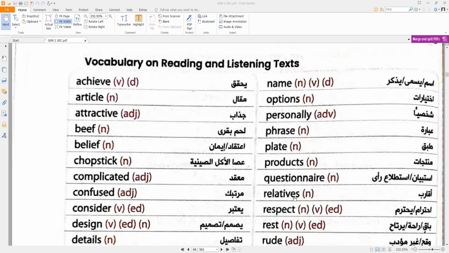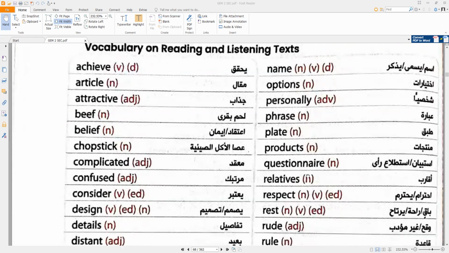Questioner. Relatives. People. Relatives, people who have relationships with you, your uncles, your aunts, and so on.